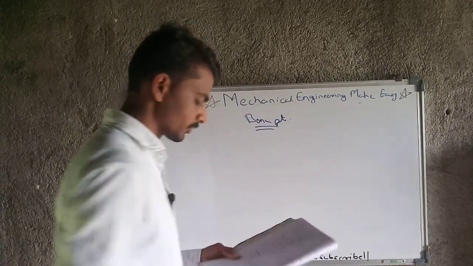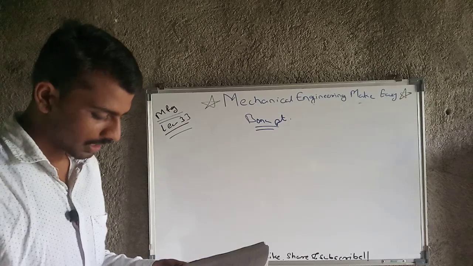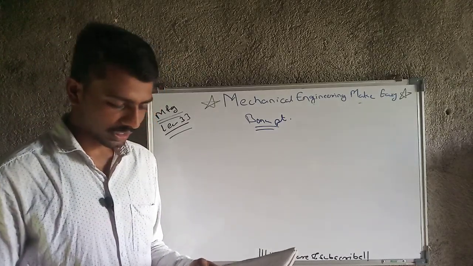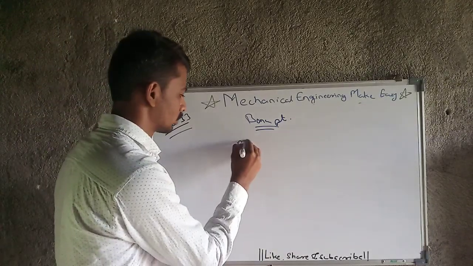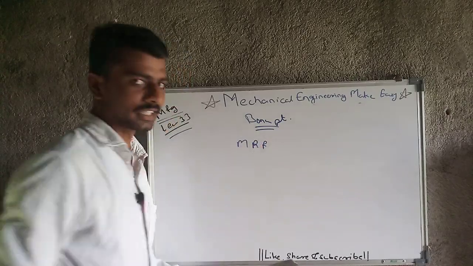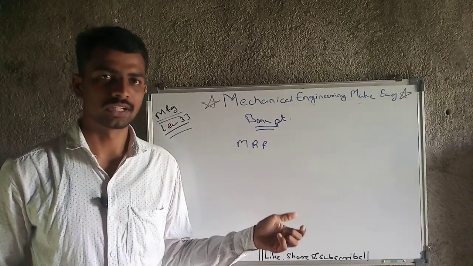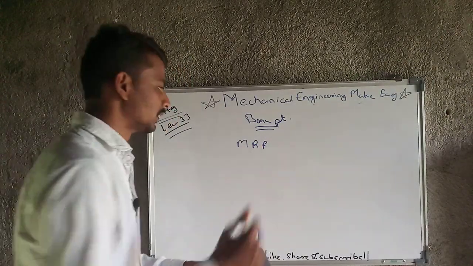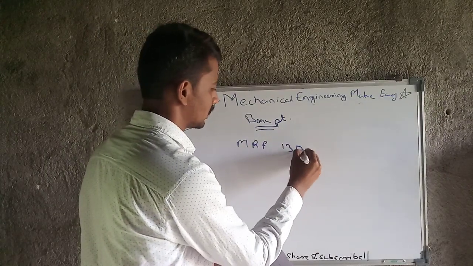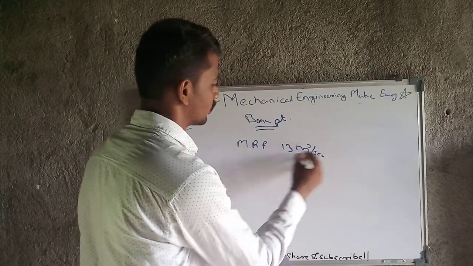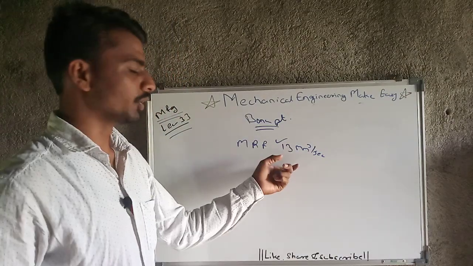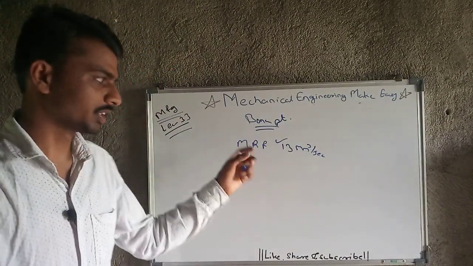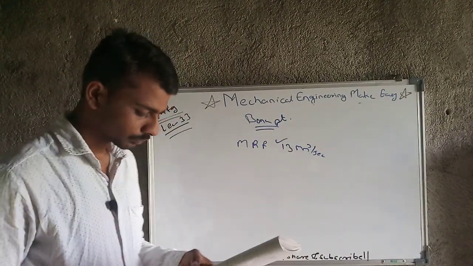What are the bonus points for today's lecture? That is, MRR is low, up to 13 mm cube per second. As I said earlier, we are using abrasive slurry, so ultimately MRR will be low, and it only has a value of 13 mm cube per second. Okay, a very low value it is, 13 mm cube means a very small value.